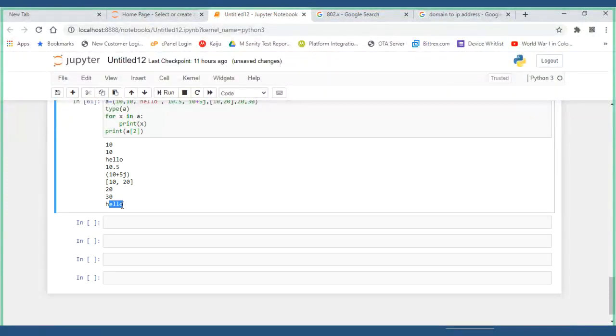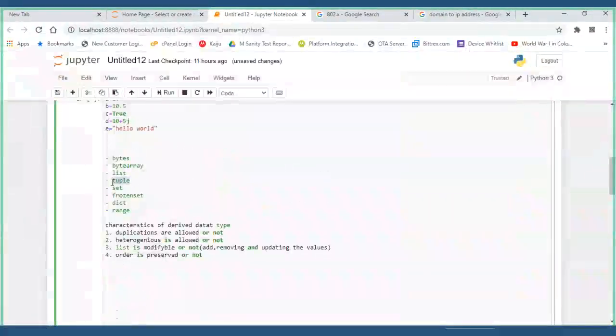Okay, Siddhant and Siddharth, both of you clear with these characteristics of tuple? 100%. Yes, sir, I can go next.